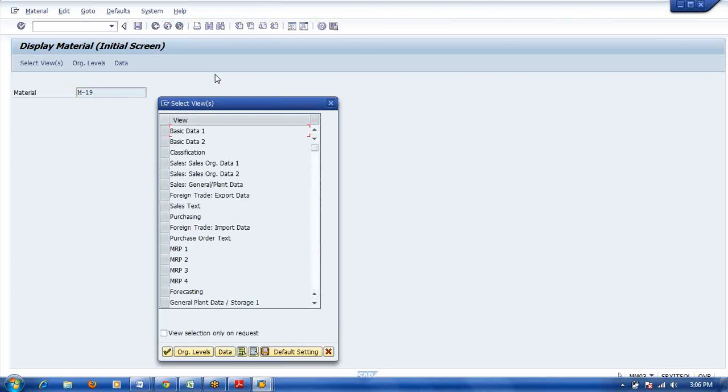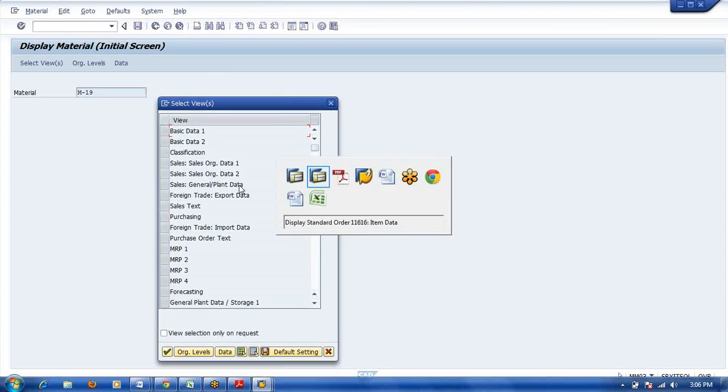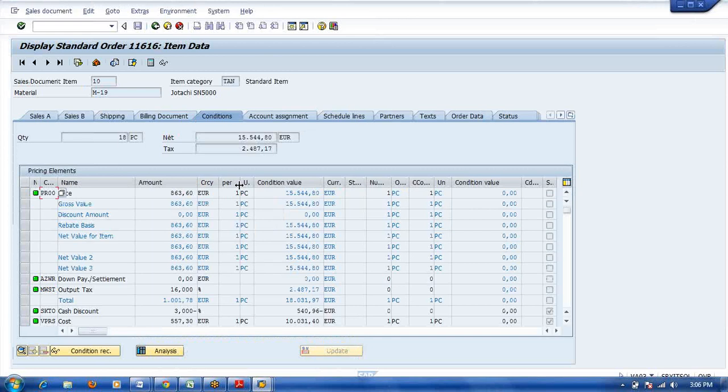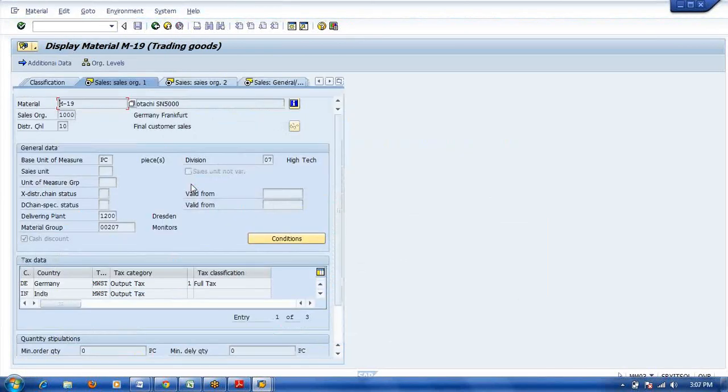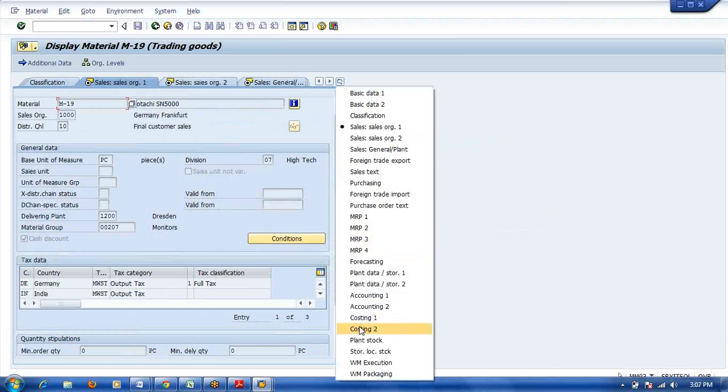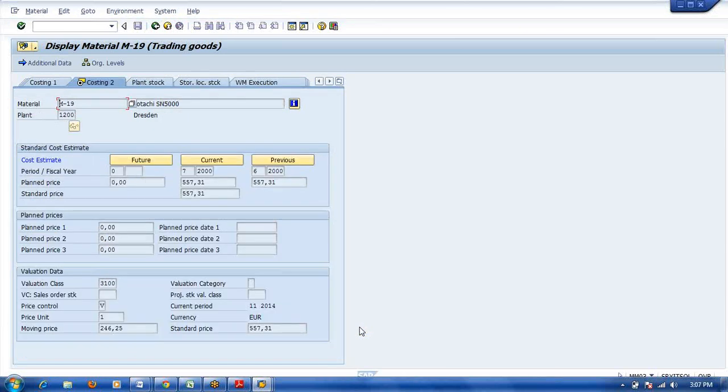Yes, Rajesh. So directly the display button is there, na? In the side address. Where? This one. Yeah, you just keep the display button. Okay, you can click on this material. Okay, select costing 2. Right. Okay, here the value is 557.31. Okay, same value only.